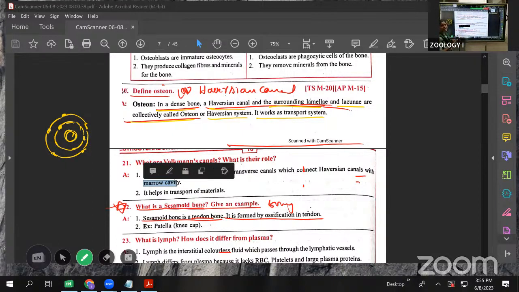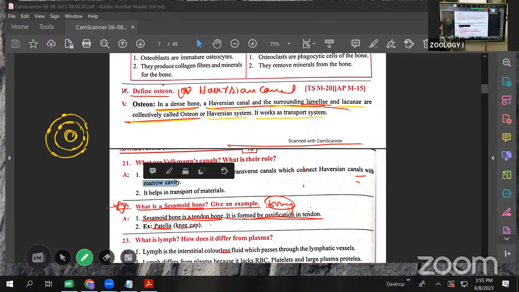Actually, a tendon is not a bone. A tendon attaches the skeletal muscle to the bone. When it is converted by ossification into bony tissue, we call it a sesamoid bone. A sesamoid bone is a tendon bone formed by the ossification of a tendon. Example is the knee patella, the kneecap. We have the kneecap, the strongest one. Which type of bone is that? That is the sesamoid bone. Clear?